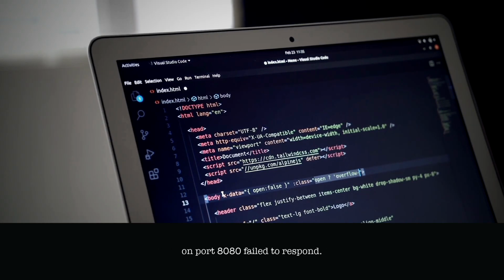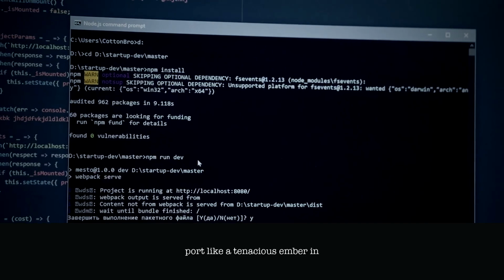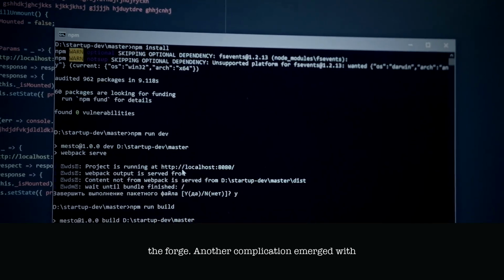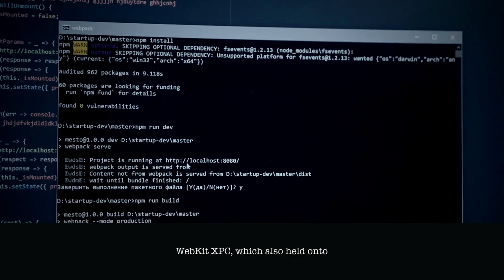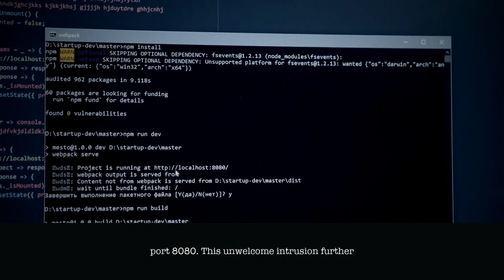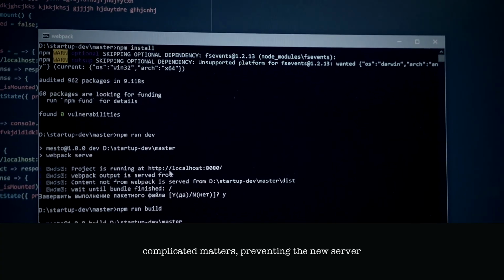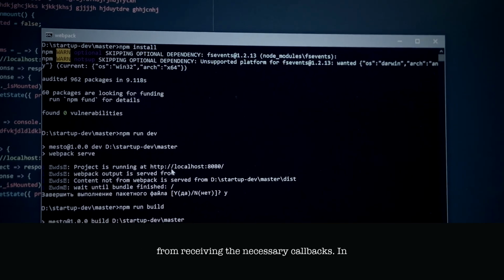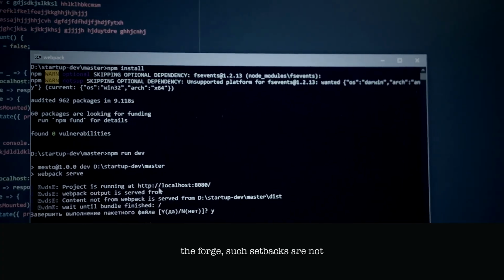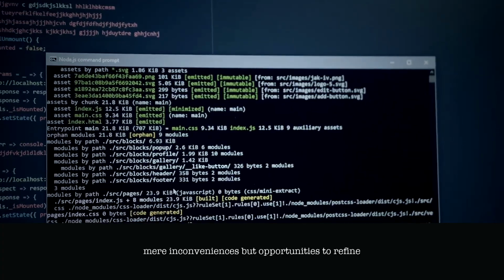Chapter Stress Test. In this forging phase, we subjected our Python-powered OAuth system to a rigorous stress test, simulating real-world conditions and edge cases. The crucible was our production environment, where the system was expected to withstand the weight of continuous use. The first blow struck when the Gumroad OAuth callback server on port 8080 failed to respond. Upon investigation, it was revealed that a stale Python process from a previous run persisted, clinging to the port like a tenacious ember in the forge.